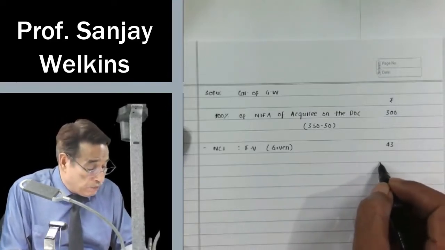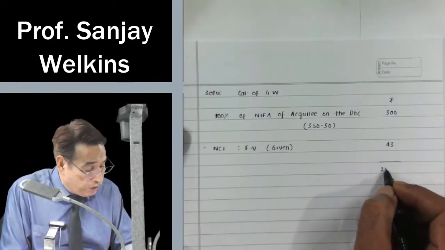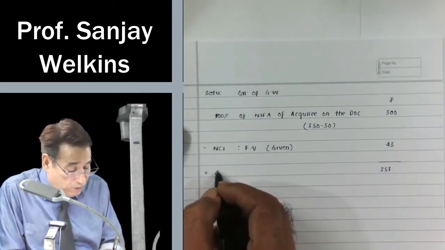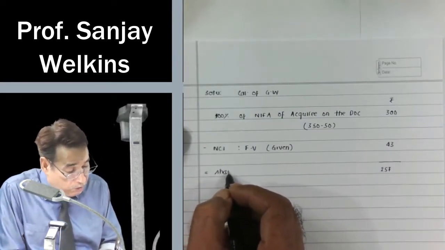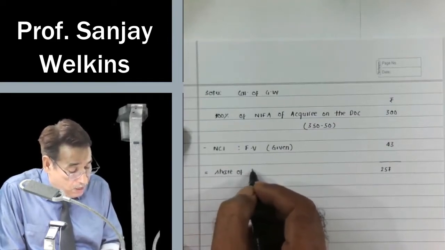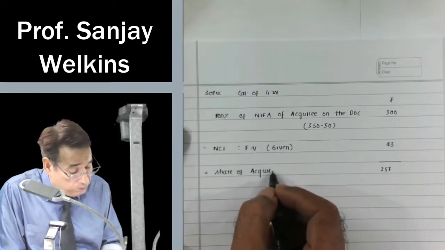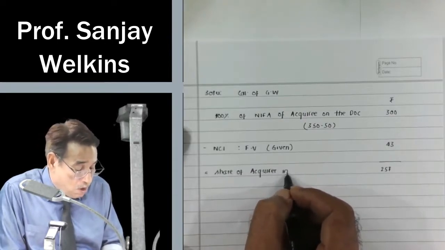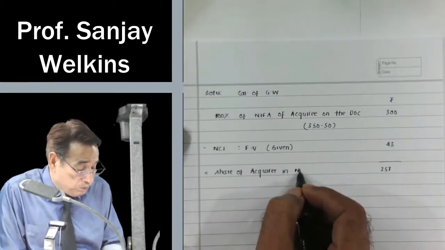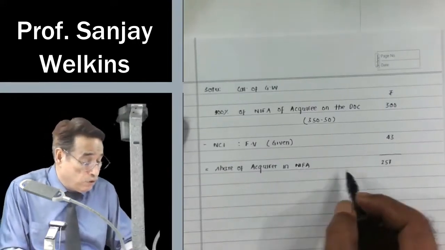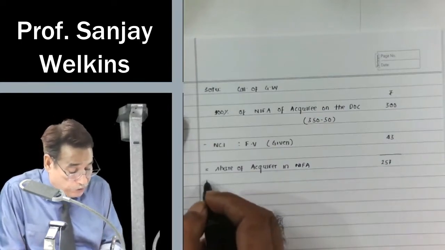So I'm going to subtract 43, I will be left with 257. This 257 simply reflects what? It reflects the share of acquirer in NIFA, of course, on the date of acquisition, equal to 257.